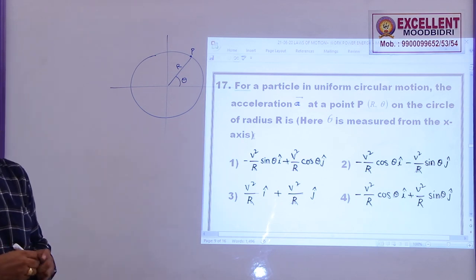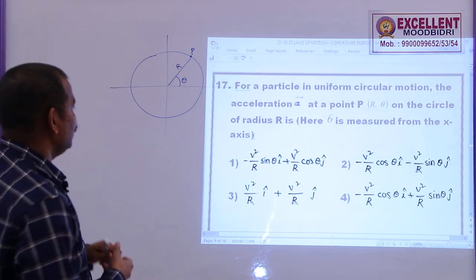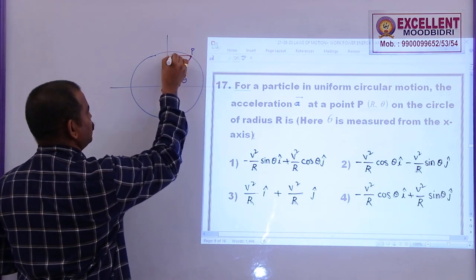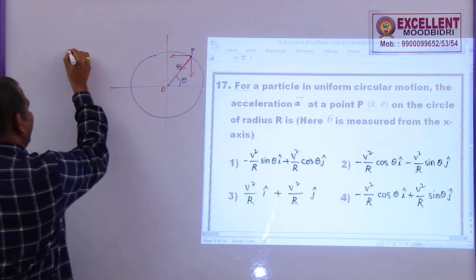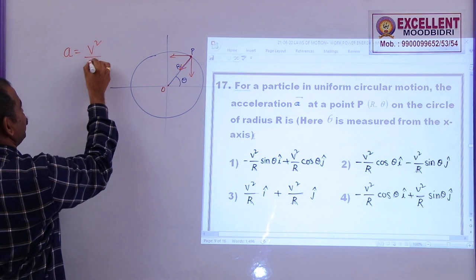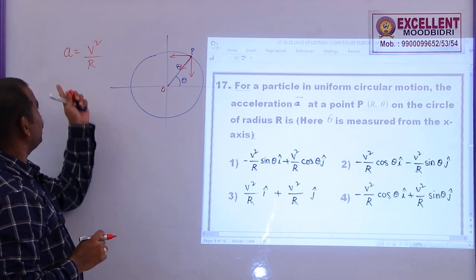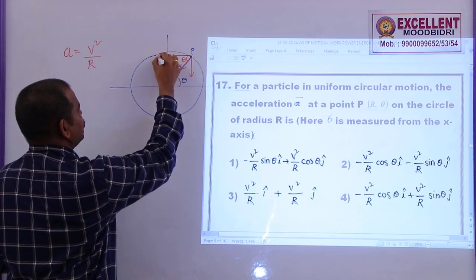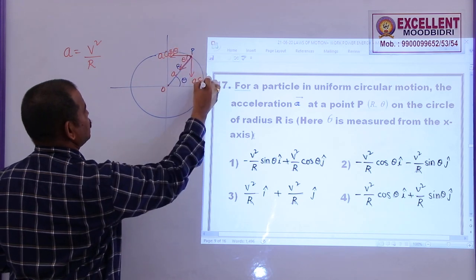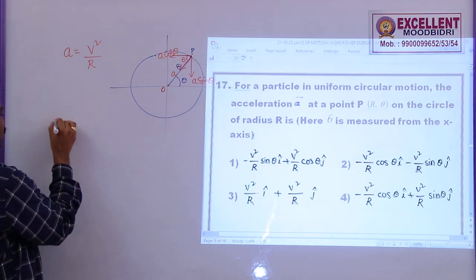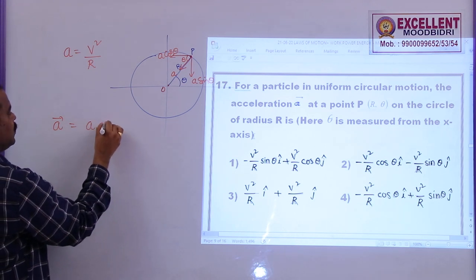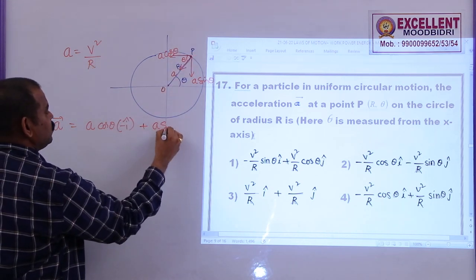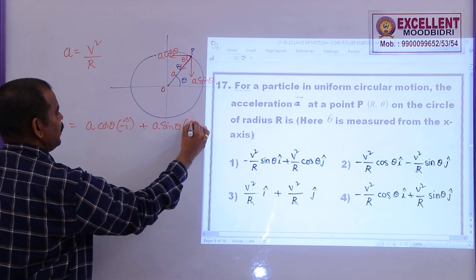What is the acceleration? When a particle is moving in a circular path, it will have centripetal acceleration which is always acting towards the center. So, this can result in two components. The acceleration of a particle moving with velocity v in a circular path of radius r is given by A equal to v square by r. So, this is A and it can be resolved into two components, A cos theta and A sin theta. So, the acceleration is A cos theta in the minus i cap direction, because this is along negative x axis, and A sin theta in the minus j cap direction, as this is along negative y axis.